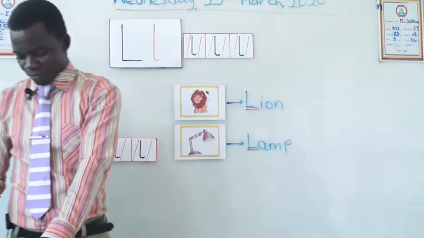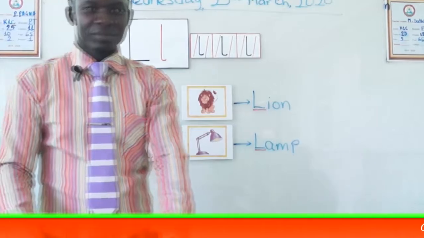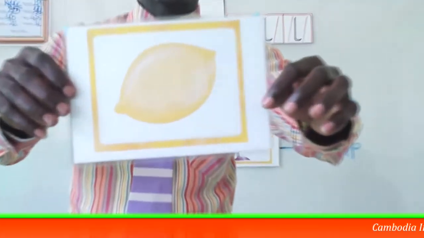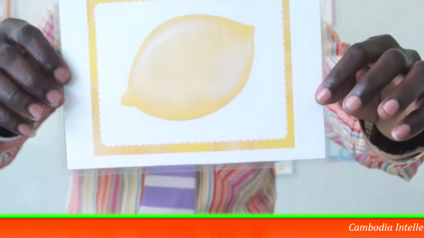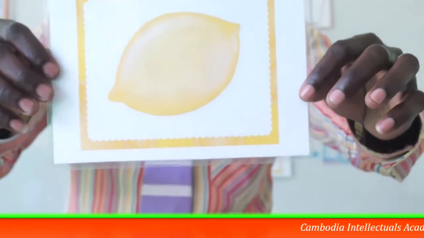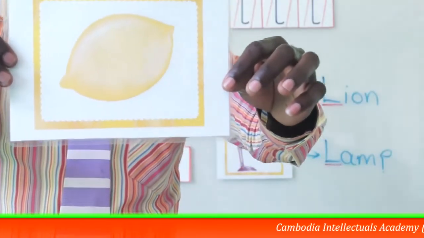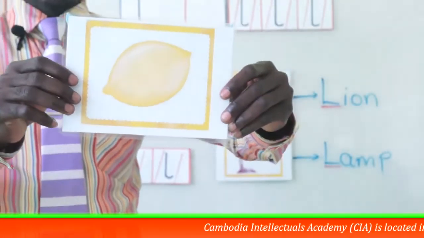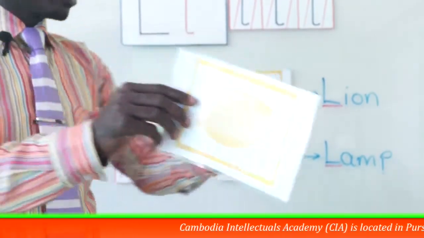Now I have another picture to show you. What fruit is this? Do you like this fruit? No, I know you don't like it. Yes. Okay, so if you are able to say lemon, then you are correct. Good.